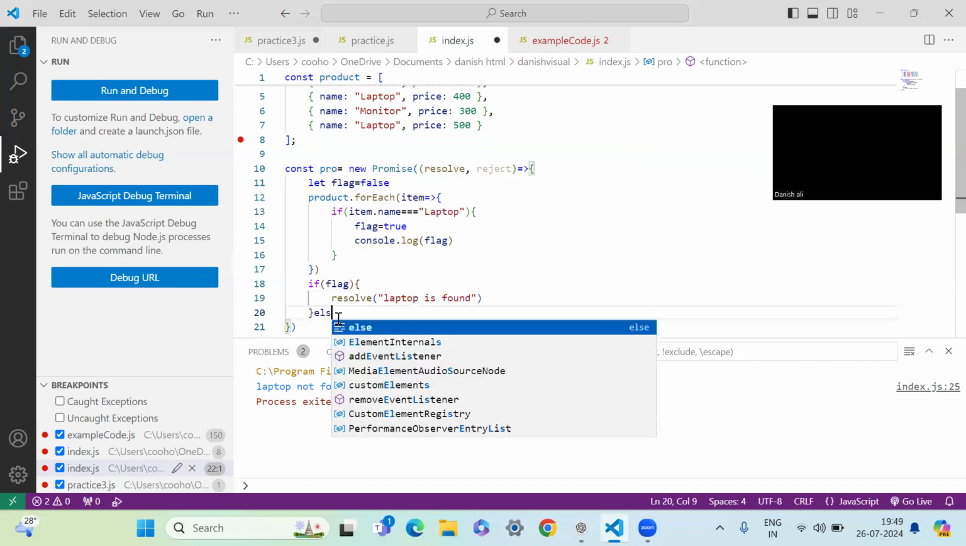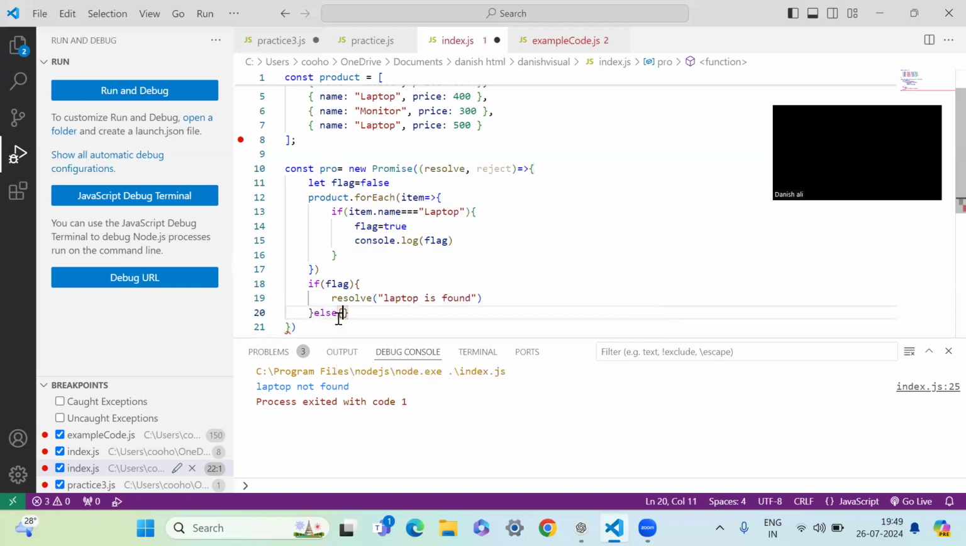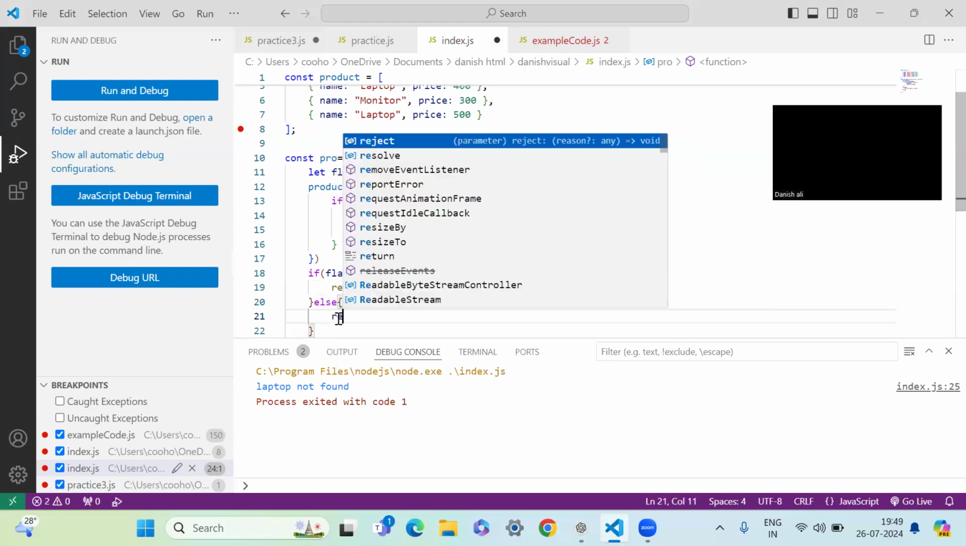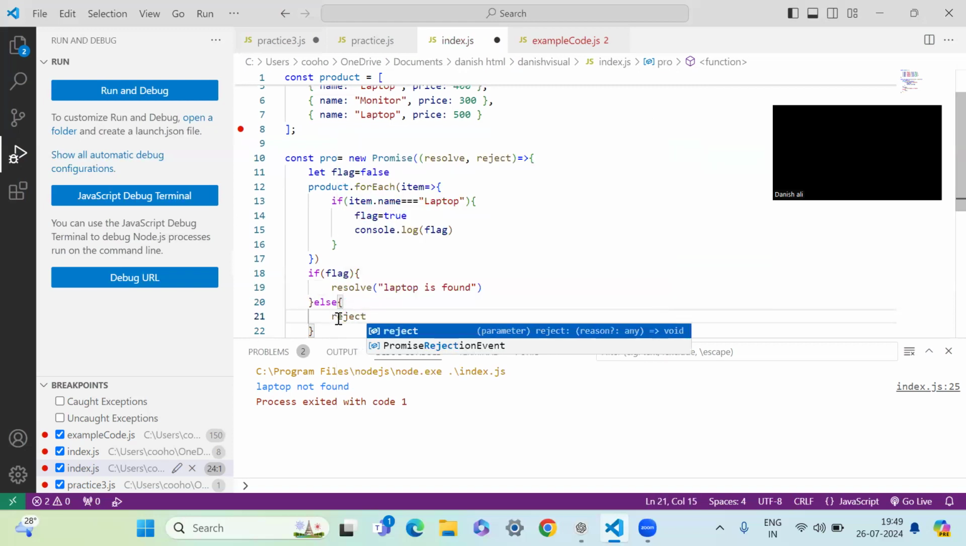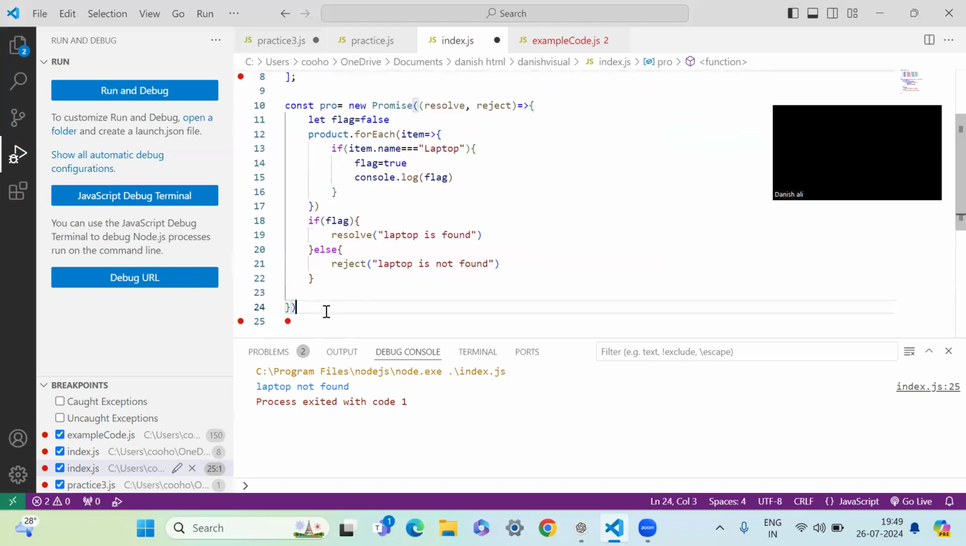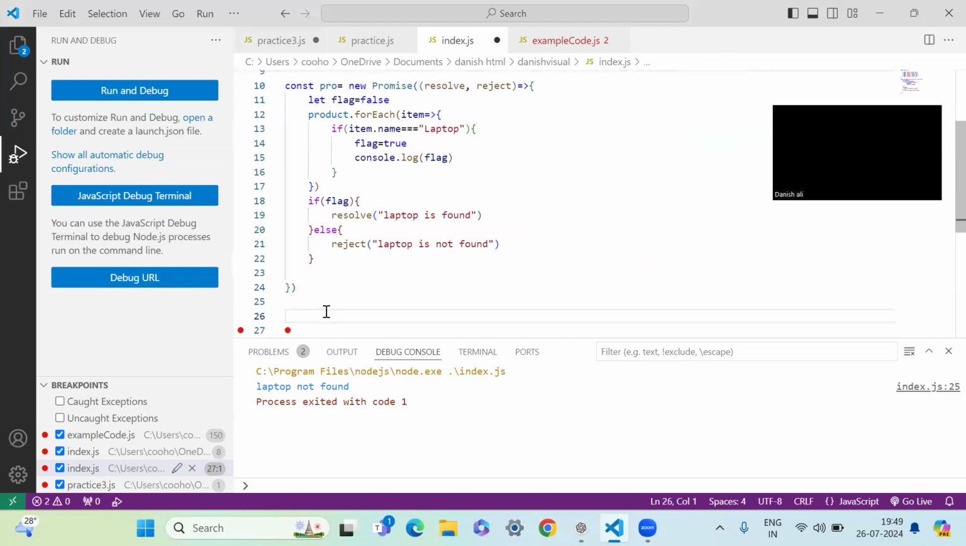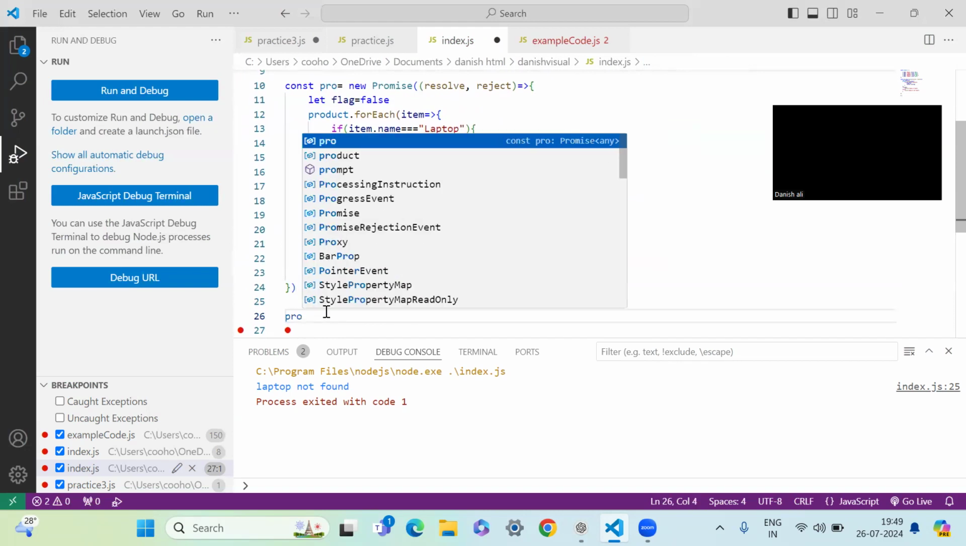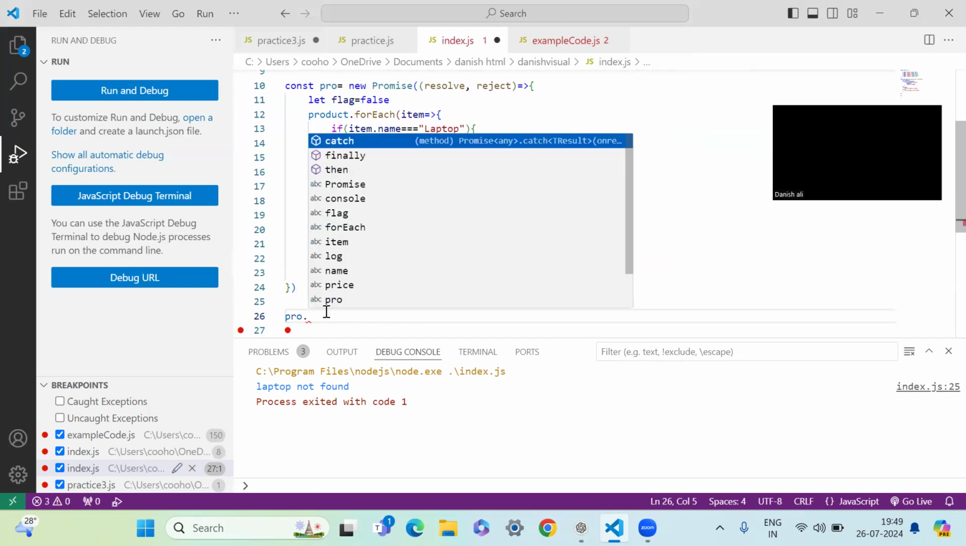Or else, what we'll say, reject. When we get a false, suppose there is no laptop in the list over here, you're going to say reject, and the message we're going to pass is laptop is not found. After that, we're going to use the callback function over here using pro.then.